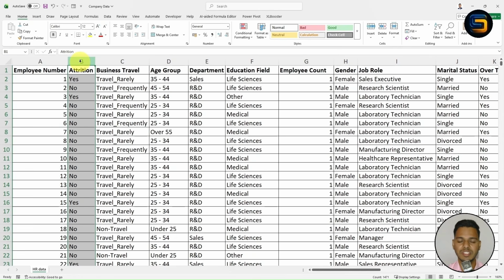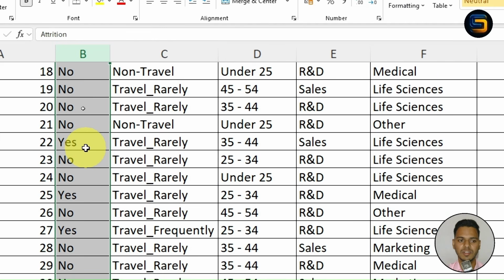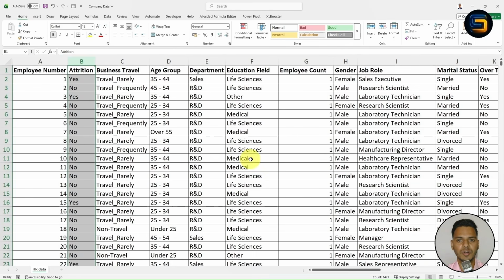Let's focus on the next column, which is the attrition column. Now if you notice carefully, this attrition column contains only yes and no records. Let me tell you what the meaning of attrition is. Just wait for a few seconds. So basically, attrition means the employee who has left the company.